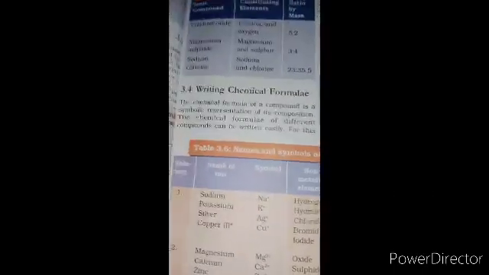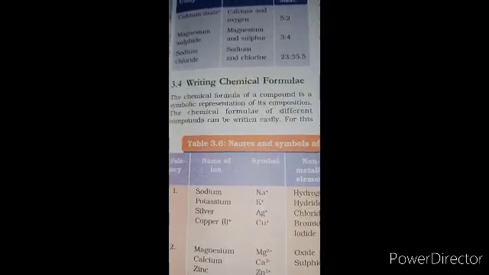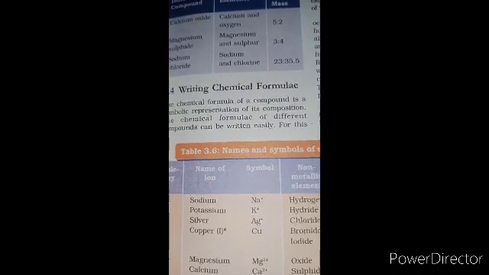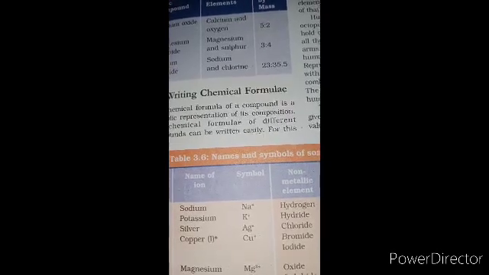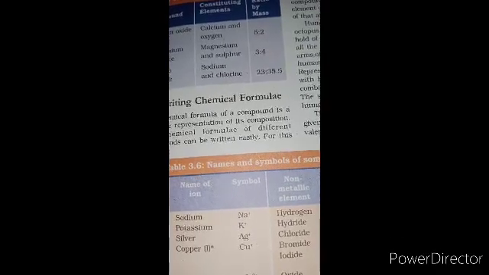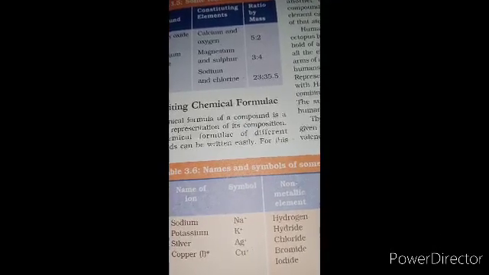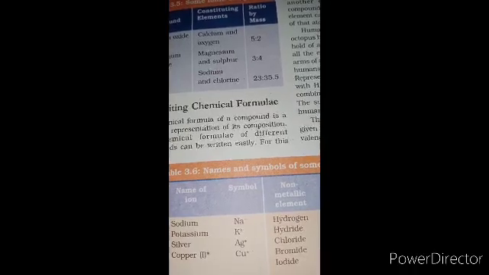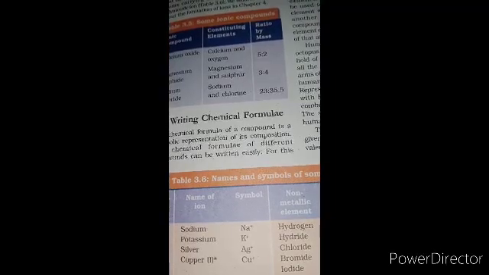Now let us see how to write a chemical formula. In order to write the chemical formula of a compound, the symbols of the elements should be used. A chemical formula of a compound is a symbolic representation of its composition. The shortest notation or symbolic representation of the composition of a particular chemical is called a chemical formula. So the chemical formulas of different compounds can be written easily.